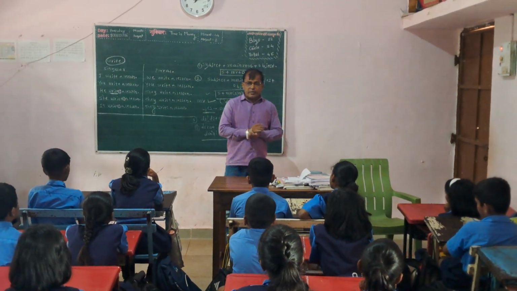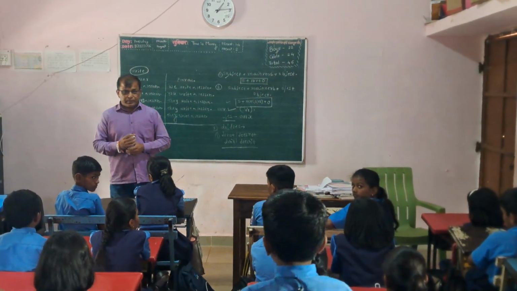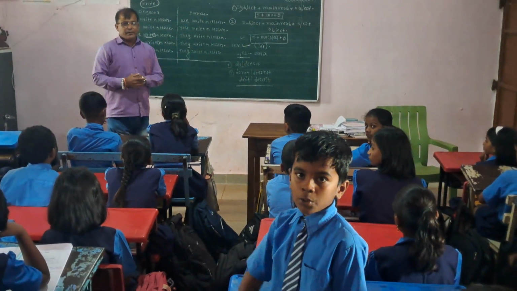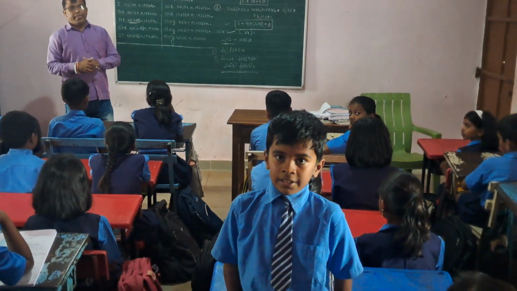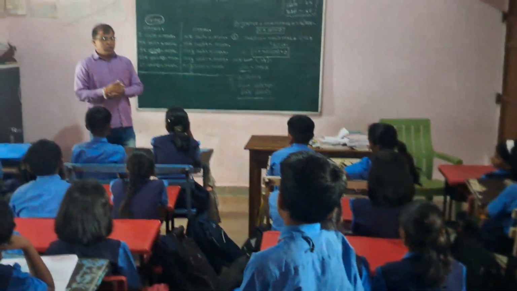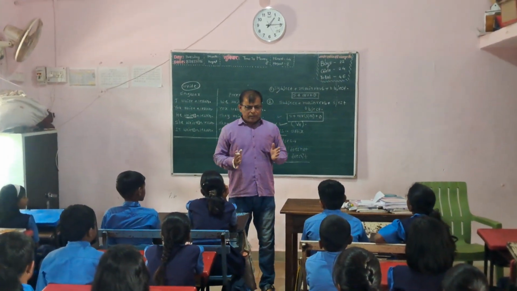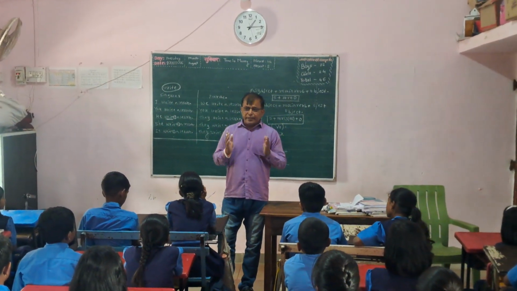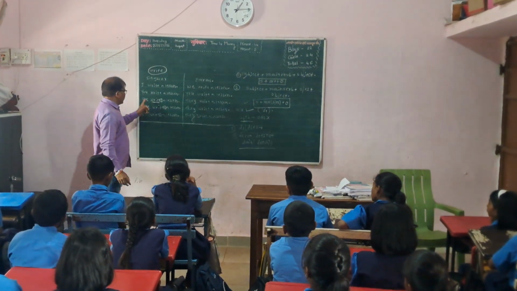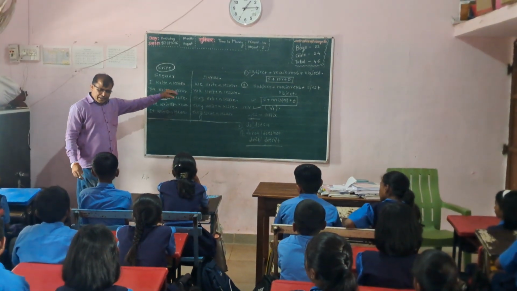When the subject is third person singular, he, she, it, then we join s or es to the required verb.